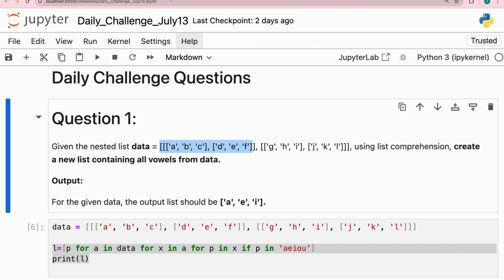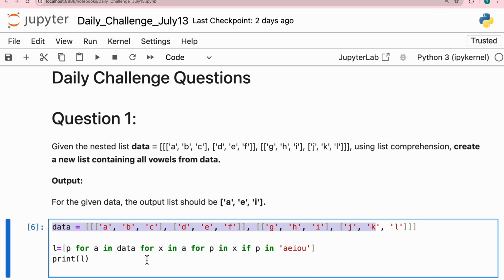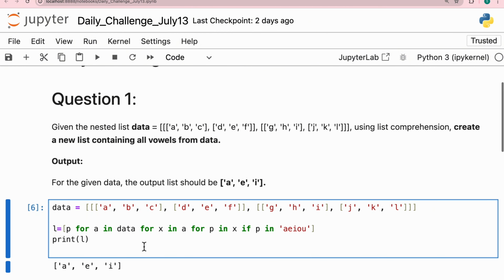So now let's read the question. We have a list. For example, this is the data which is present. Let me tell you, this is the solution for this. Right now you will not understand what this is, but I'll explain it to you.